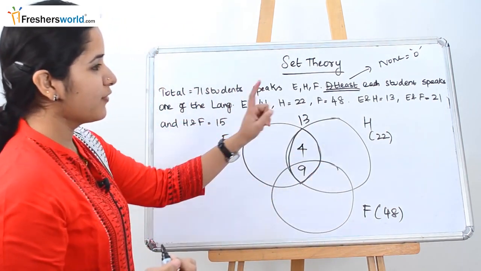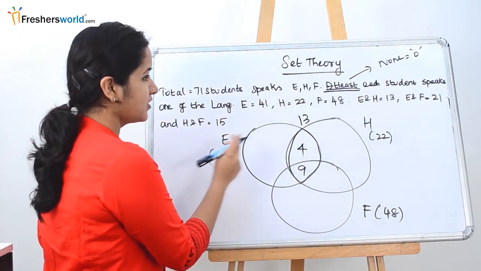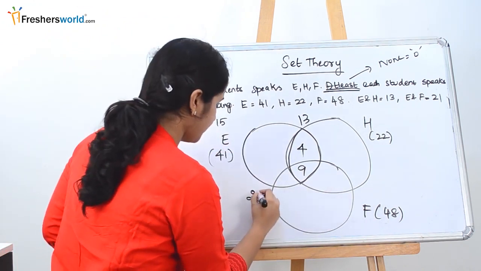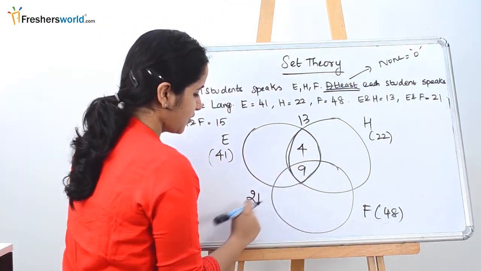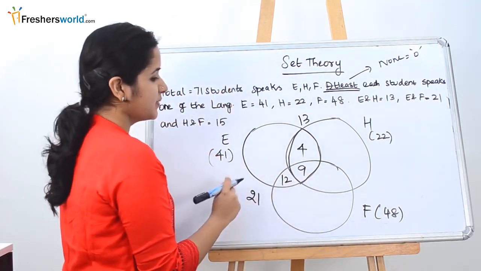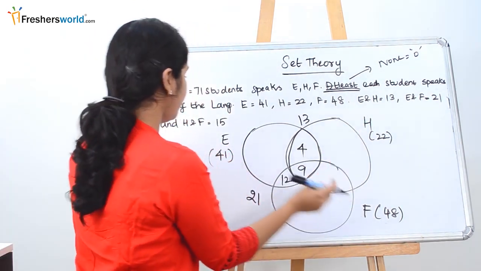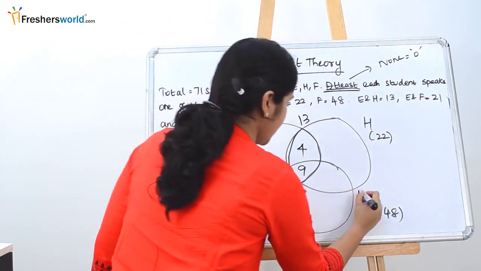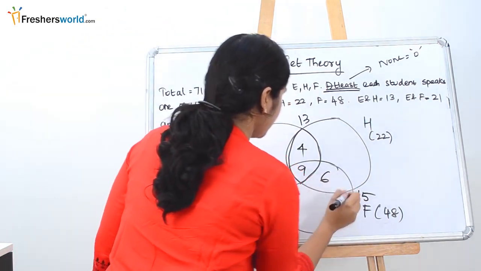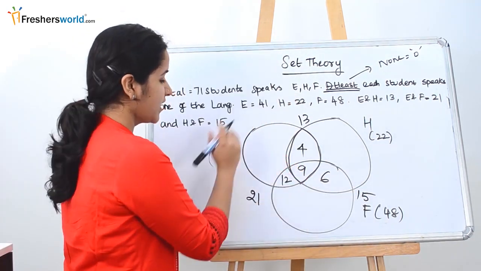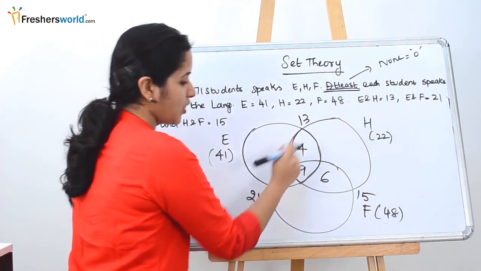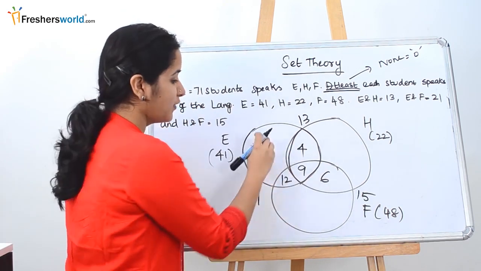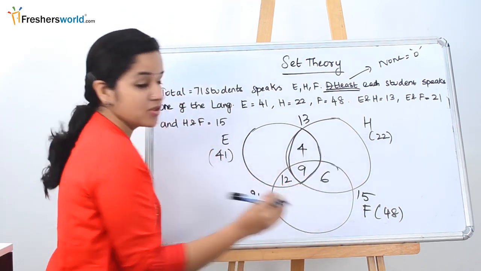So similarly for English and French. English and French is nothing but 21. We know already 9 is here, so people speaking all the three languages, so it's nothing but 12. Similarly for Hindi and French, Hindi and French is 15. So now we know the people who know English and Hindi, Hindi and French and English and French. So now we all know the middle intersection. Now we have to find the only part of the question. So how to find this?